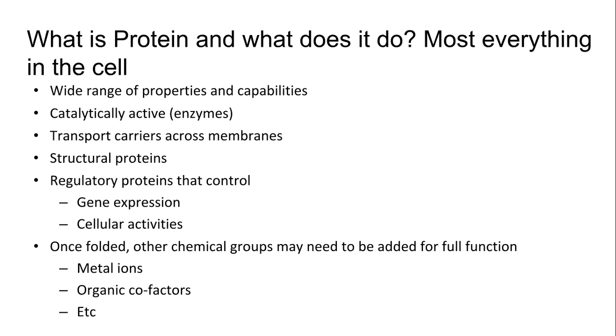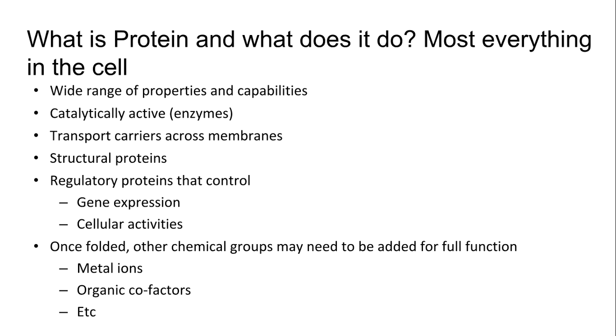They can have catalytic activity. These are the enzymes, the things that process sugar and make it into energy. They can act as transport carriers across a membrane. There are also structural proteins. So your cells have structure. You can imagine a neuron in your brain has a very different structure than the muscles in your arm. And so that structure is formed by structural proteins in the actual cell.